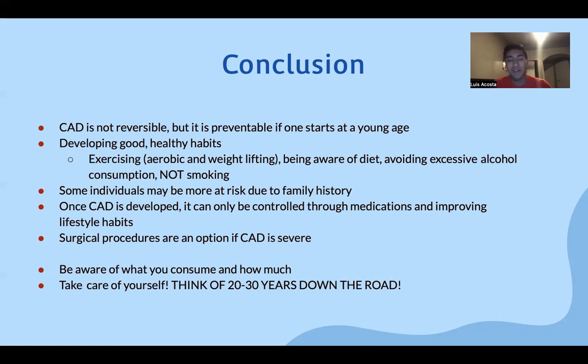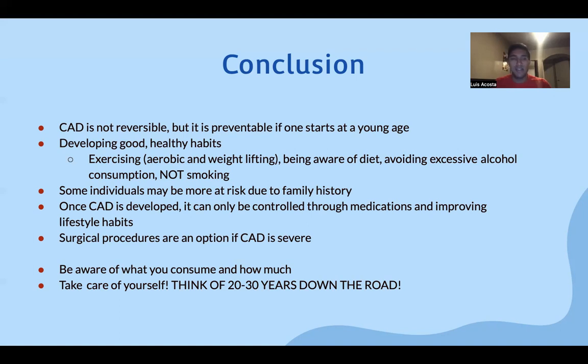One last emphasis is just be aware of what you consume and how much. There's nothing wrong with eating fast food. Just don't overdo it. If you want to eat fast food once a month, once a week, it's okay. Just be aware of what you're putting into your body. Because at the end of the day, you might not see a difference from here till tomorrow, or from here to next week, but 20, 30 years down the line, it might affect you in a very, very negative way.